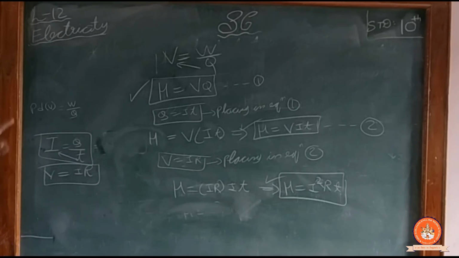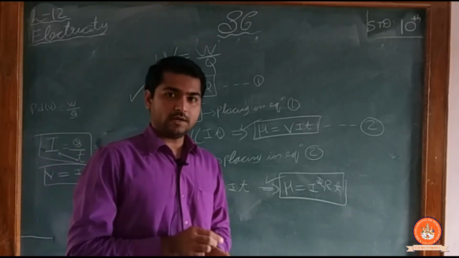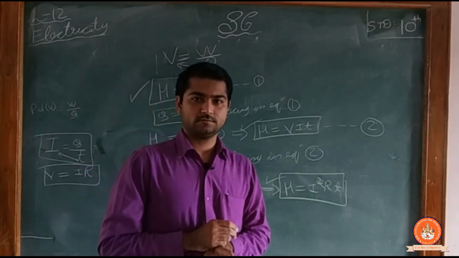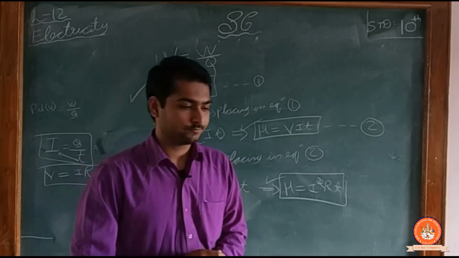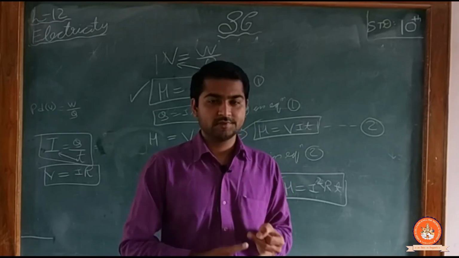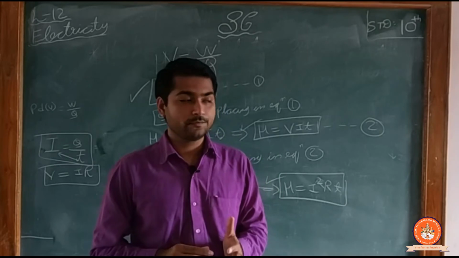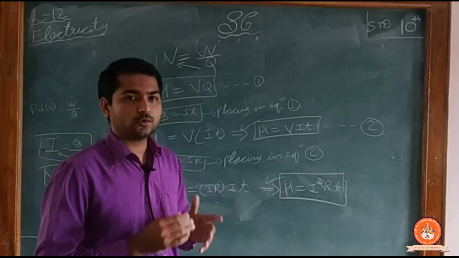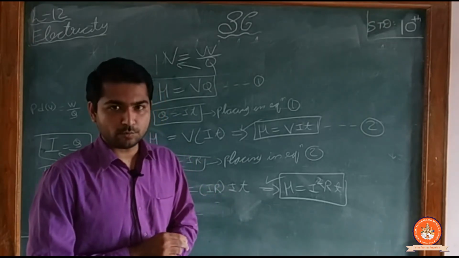Now from this I can say that heating effects are very important for us. Examples of heating effect of electric current are electric iron, electric heater and many more. So heating is very important, similar to electric current which we get for illumination.